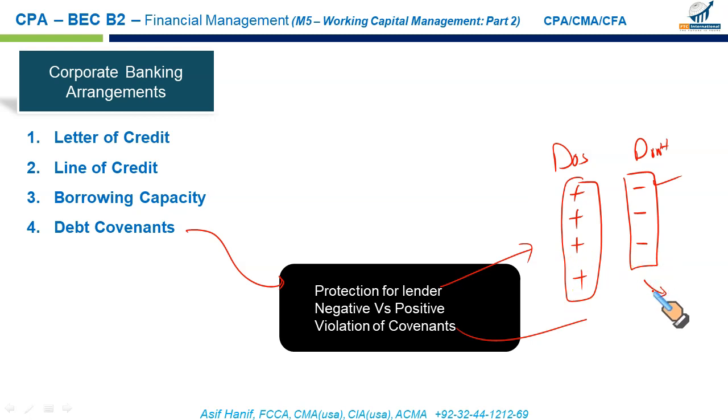These are the restrictions. Now, if there is a violation of the covenant, whether the positive covenant or the negative covenant, then the creditors will ask the money back. They will say, okay, now you have violated the covenant, so now give our money back. And if you just want to go on, then you may have to renegotiate the contract. Then it is possible you will be charged a certain penalty, or maybe the interest rate could be revised, or maybe the term of the debt could be changed. So this could be a trouble for you.